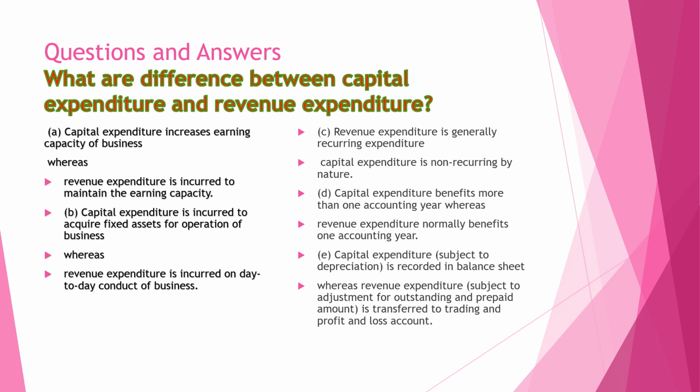Capital expenditure is incurred to acquire fixed assets for operation of the business, whereas revenue expenditure is incurred on the day-to-day conduct of the business. Revenue expenditure is generally recurring. Capital expenditure is non-recurring in nature.